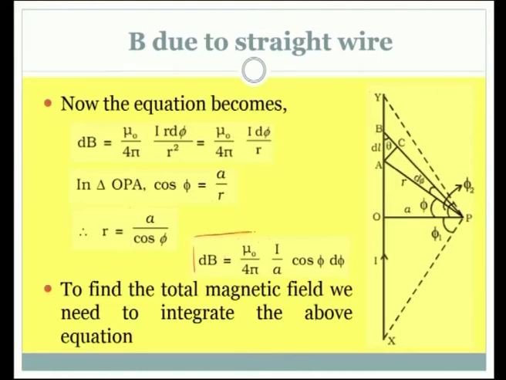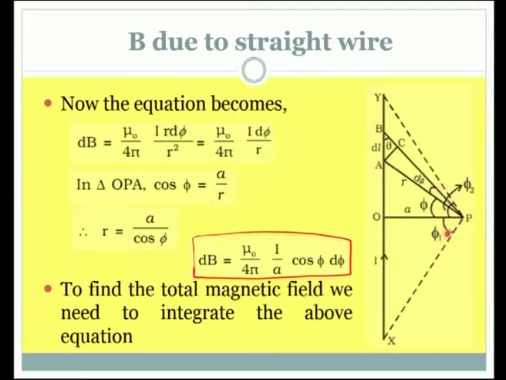Look at this equation. This is the modified Biot-Savart law equation. In this, current I is a constant, the perpendicular distance a is a constant. So only the angle is varying. The angle varies from a particular value phi 1 to phi 2. Phi 2 is marked; the entire section is covered.